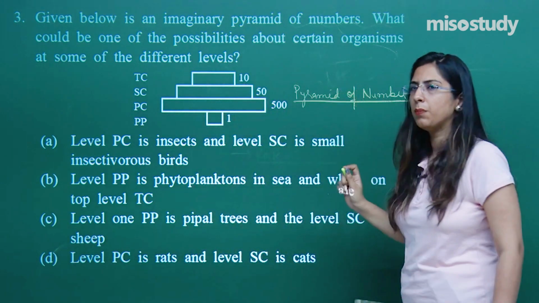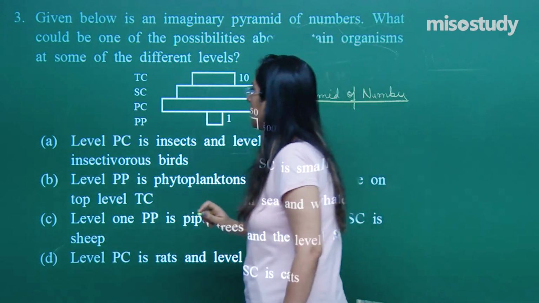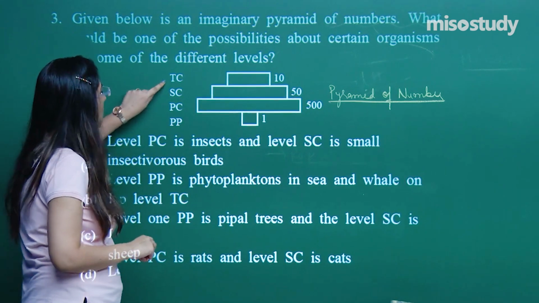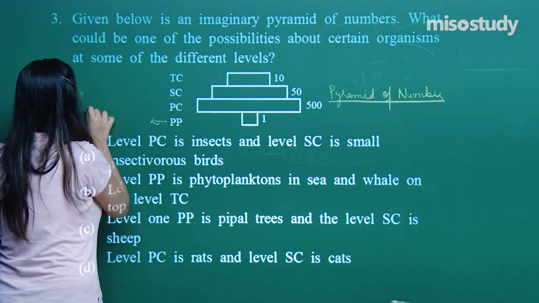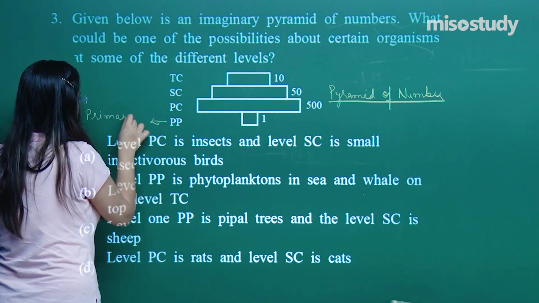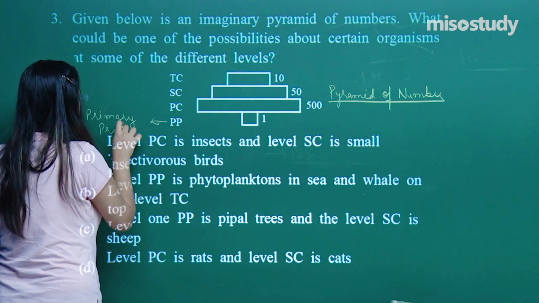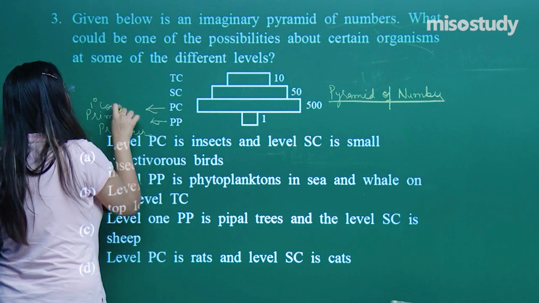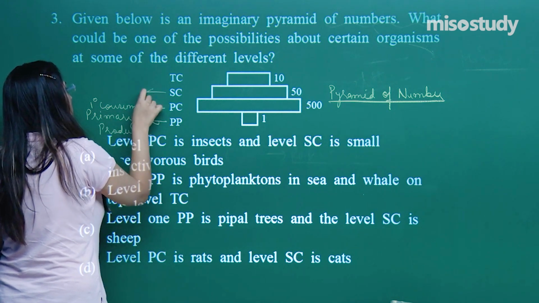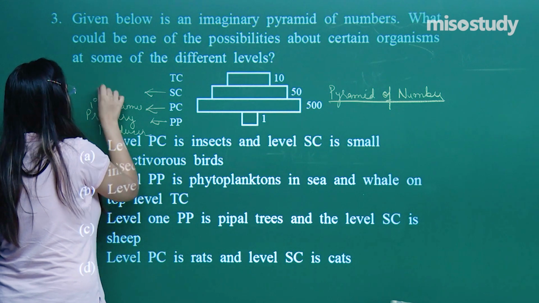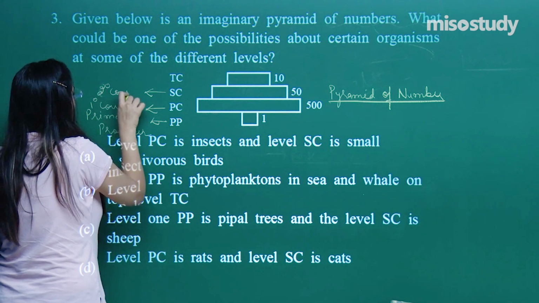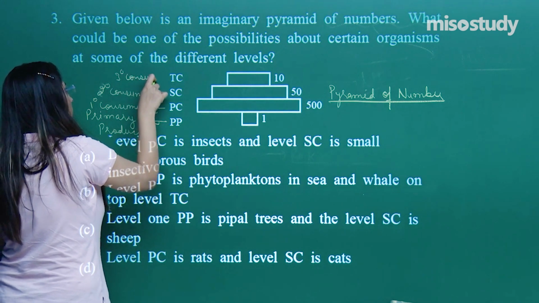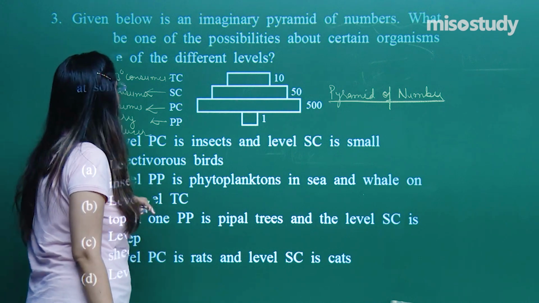This is a pyramid of number. Here the PP is primary producers, primary consumer, secondary consumer, tertiary consumer. What are these? Primary producer. Can I write this like this? Primary consumer, secondary consumer, and this is tertiary consumer. Hope these things are clear to you.